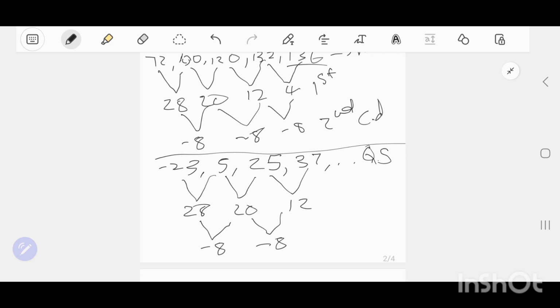We are confident about that because we are having what? A second difference that is constant. So let's get it on, people. Check this now. They've asked us the question. Remember, some of you might be asking yourselves, oh Prof, this is 1 mark, there's not much to do. But remember, people, I'm teaching you how to think. So this is the thinking part.